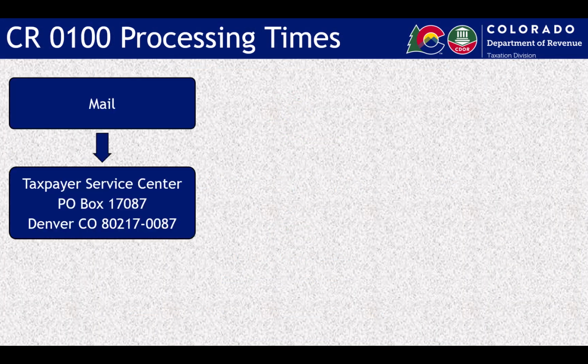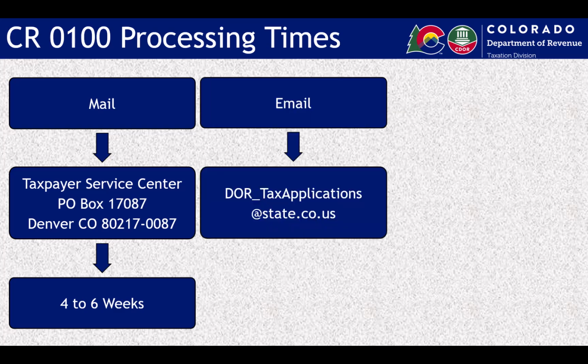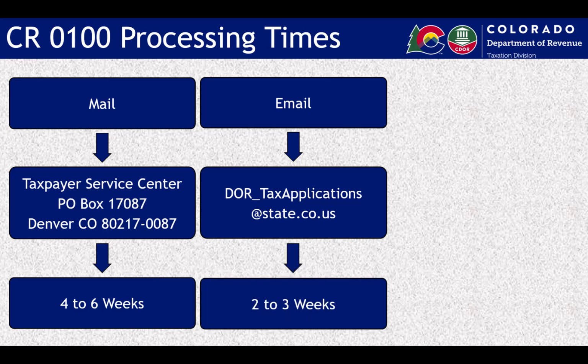Processing times vary based on how you apply. If you mail in the CR-0100 application, it will take 4 to 6 weeks to receive your official license in the mail. If you are only applying for a wage withholding account, you can email a completed application. If emailed, expect to receive your official license in the mail in 2 to 3 weeks. If you are also applying for a sales tax license, do not email the application. A sales tax license application received without a sales tax license fee payment will be delayed or even denied.